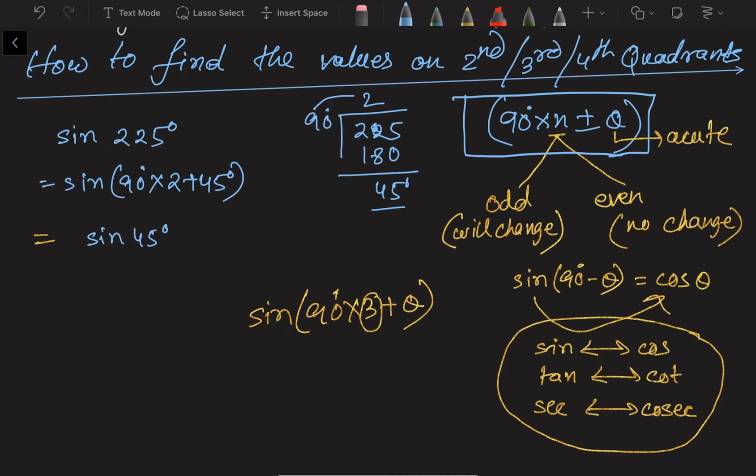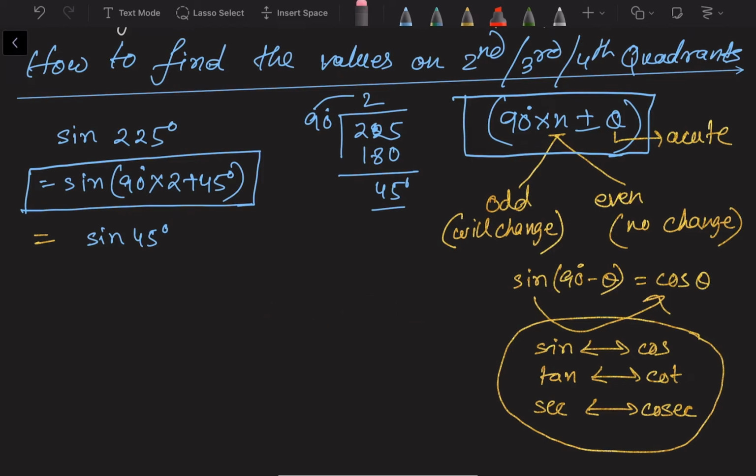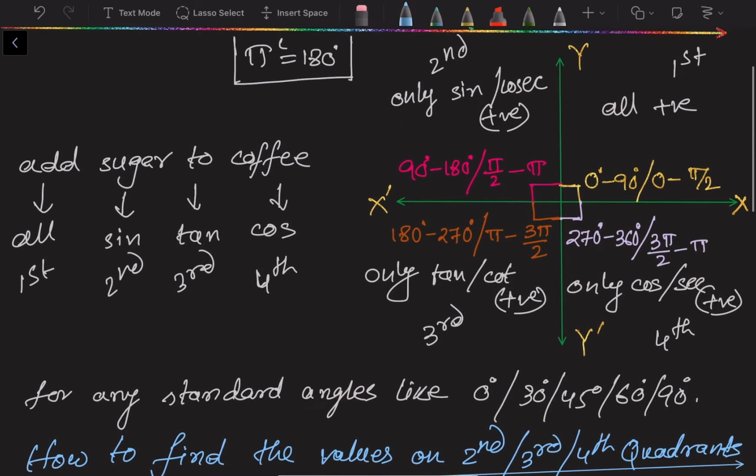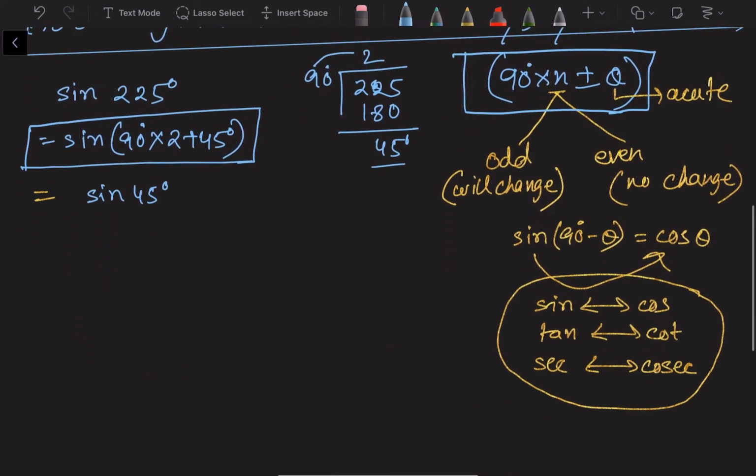But after that we are changing this one now. We are changing this one into 90 into 2 plus 45 degree. So this whole angle lies in which quadrant? This whole angle is 90 into 2 plus 45. So 90 into 1 means the first quadrant. 90 into 2 means the second quadrant, and 90 into 2 plus something means it will jump to the third quadrant. What is meant by that?